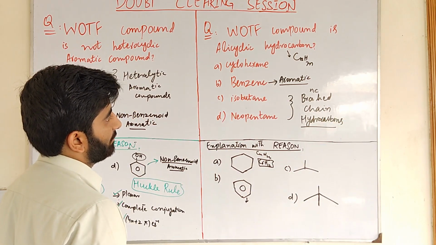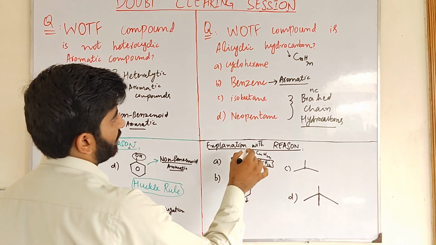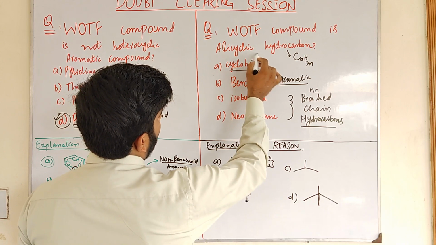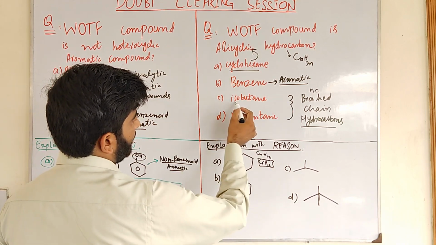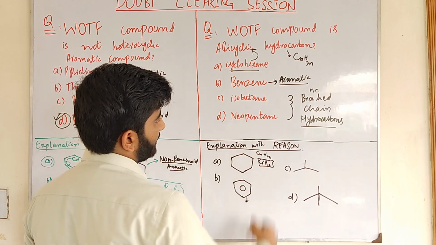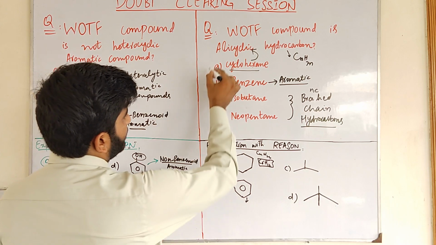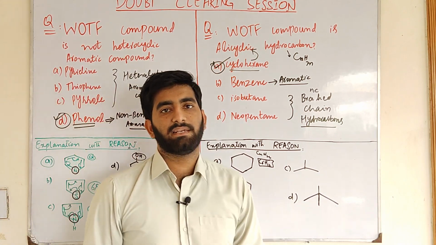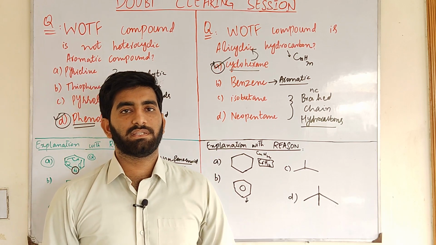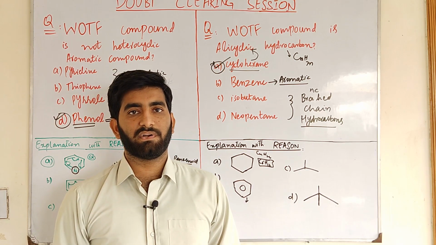Alpha is cyclohexane, beta is benzene, Charlie is isobutane, delta is neopentane. Cyclohexane is an alicyclic hydrocarbon. Benzene is an aromatic compound. Isobutane and neopentane are branched chain hydrocarbons. So alpha is the right answer. Cyclohexane is an alicyclic hydrocarbon. So this is all about some important MCQs of fundamental principles of organic chemistry.